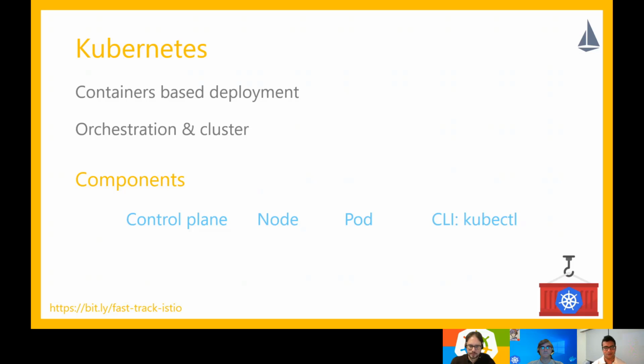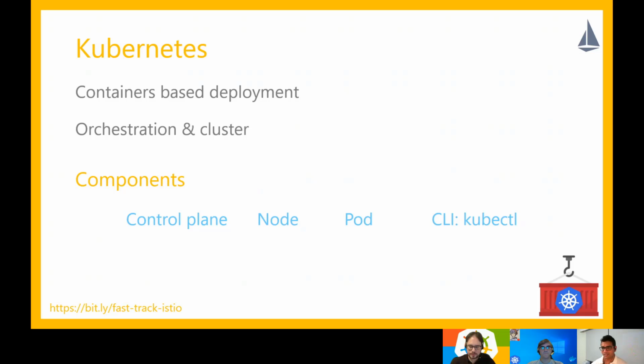A control plane, which you can call as the brain of Kubernetes. That's where the etcd and the API server live. So these are the components that keep monitoring the nodes and the services and keep a record of their states in the database that is the etcd. Nodes are the physical components, so VMs where your workloads are deployed. Pod is the smallest unit of deployment in Kubernetes. So when you deploy your service, it actually goes and lives within a pod.